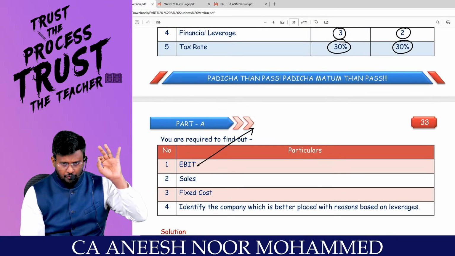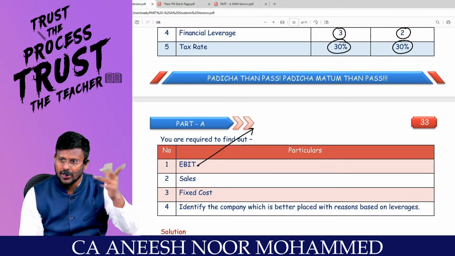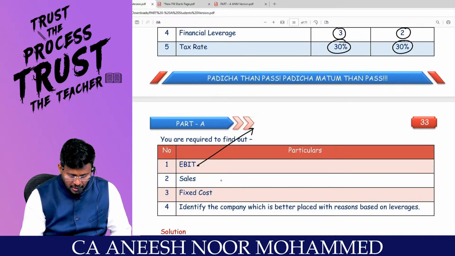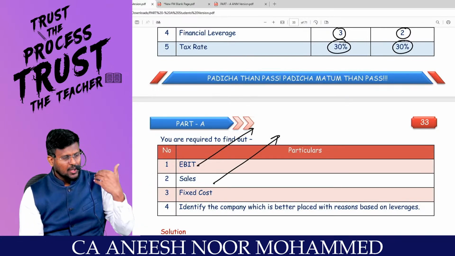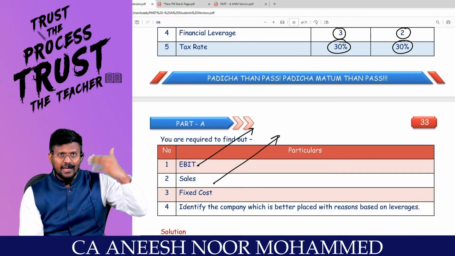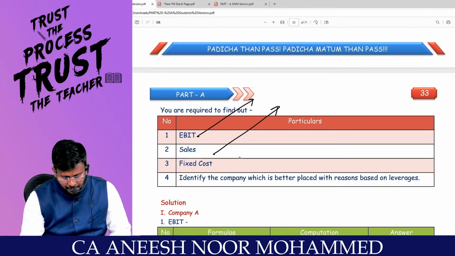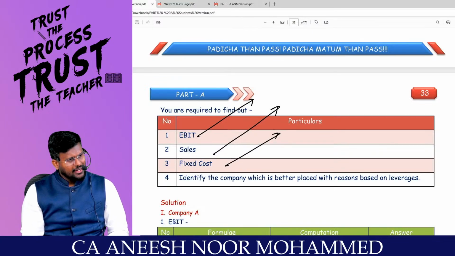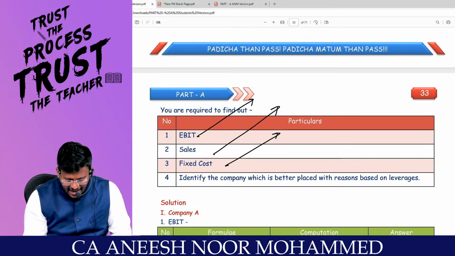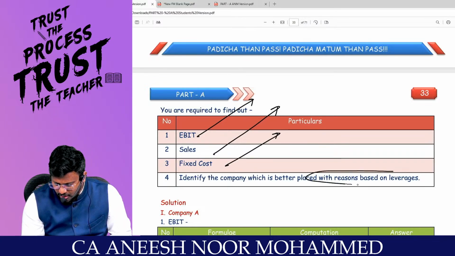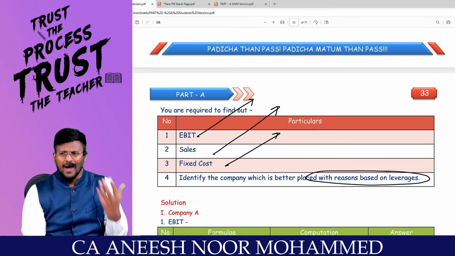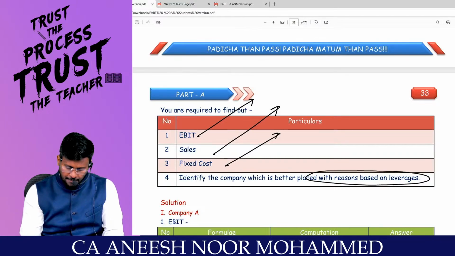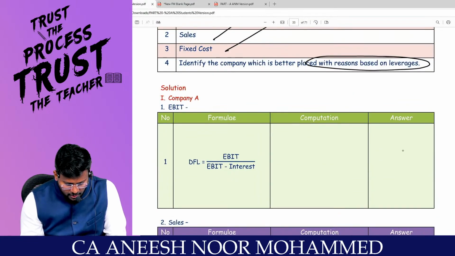No problem. Whenever operating leverage is there, we can find out the EBIT, because operating leverage and EBIT are connected. Correct? They want sales. Fine, no problem. Once I get the EBIT, I can work back and go up to the sales. They want fixed cost. No problem. Whenever I have operating leverage, I can find out the fixed cost. Identify the company which is better placed with a reason based on the leverage. So we have to evaluate the business risk. Those having less operating leverage will be good. Right, sir? So I'm going to find out the EBIT.